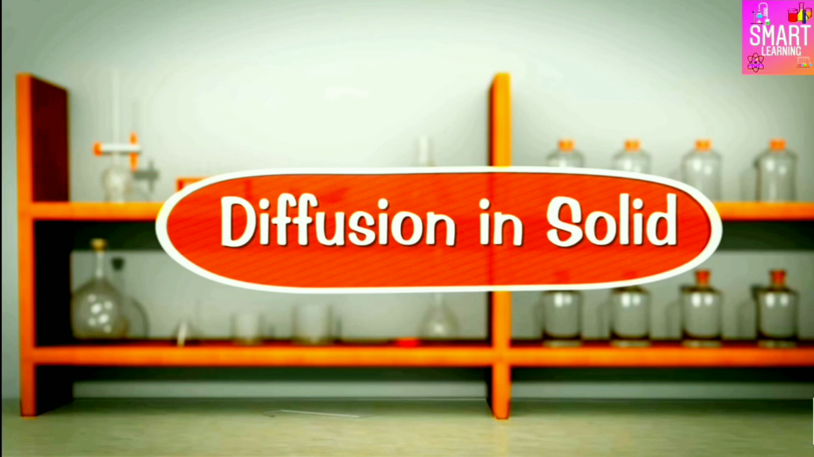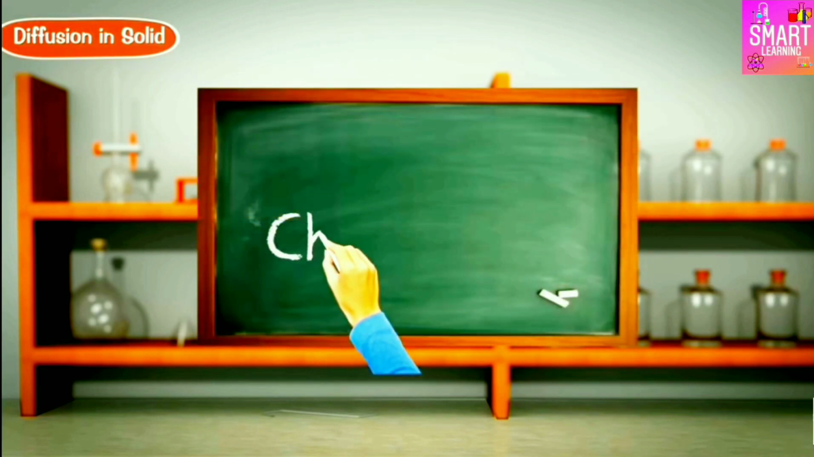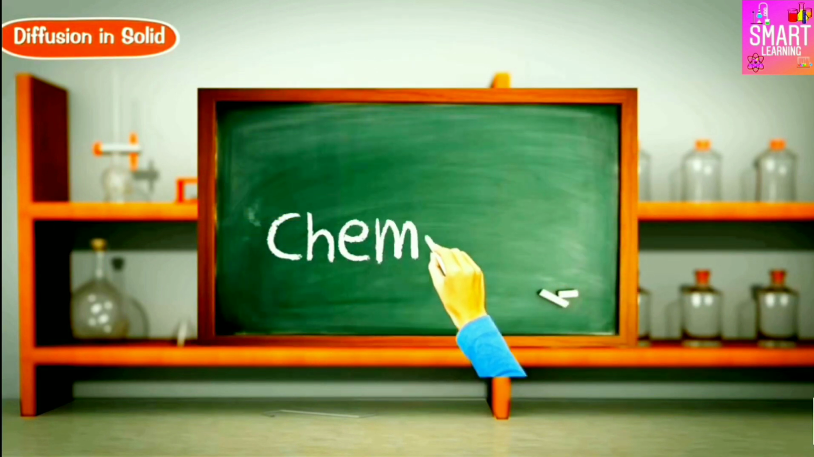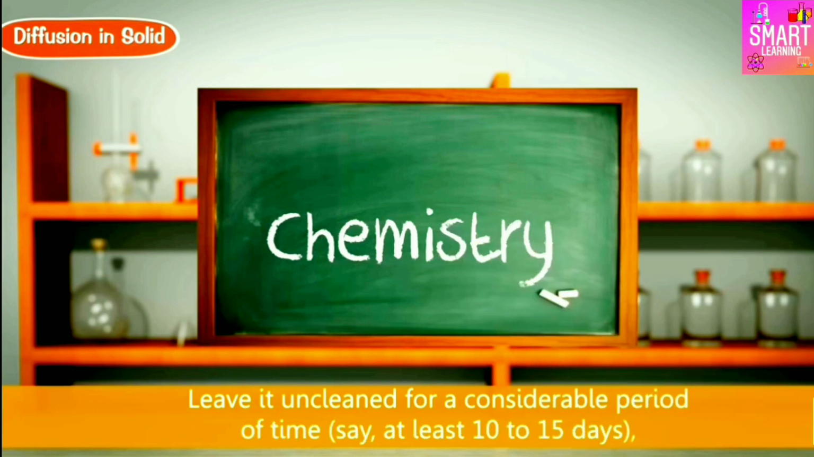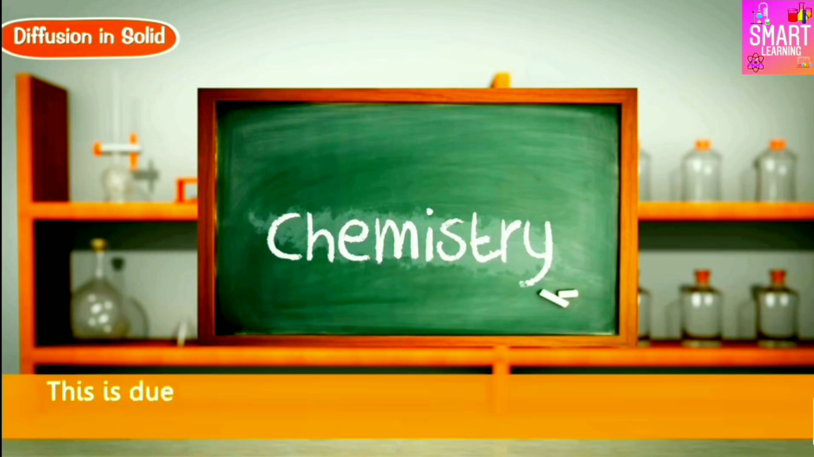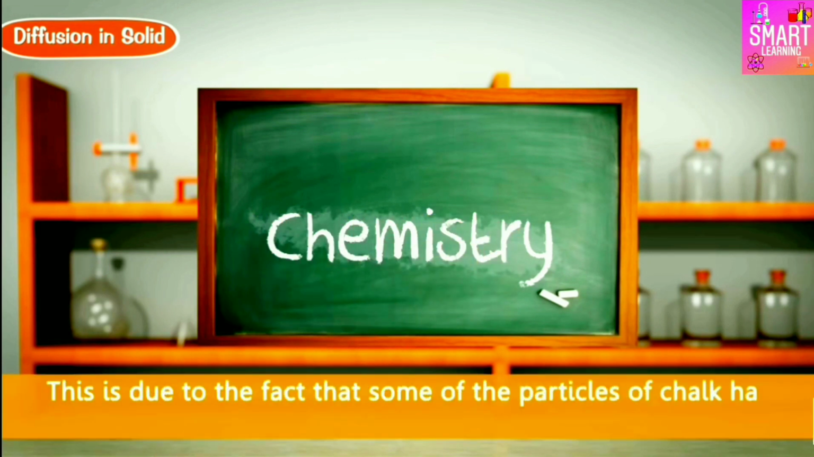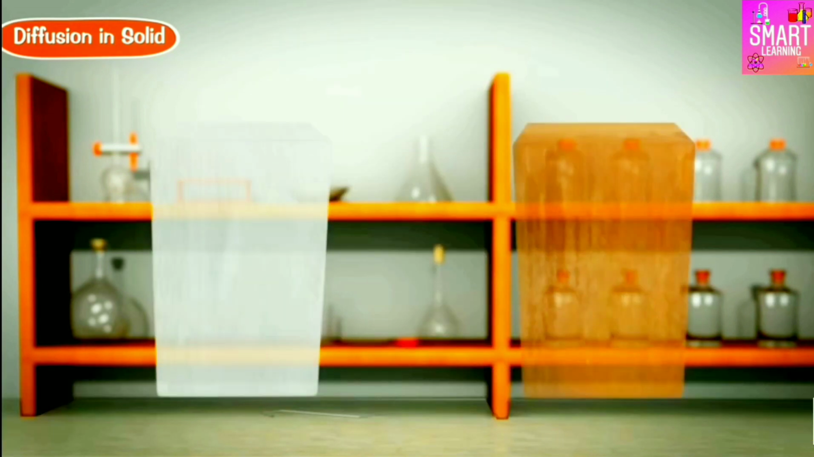Diffusion in solids. Diffusion can also take place in solids. Diffusion in solids is a very slow process. We will now give two examples of diffusion of solids in solids. Number 1. If we write something on the blackboard and leave it uncleaned for a considerable period of time, we will find that it becomes quite difficult to clean the blackboard afterwards. This is due to the fact that some of the particles of chalk have diffused into the surface of the blackboard.